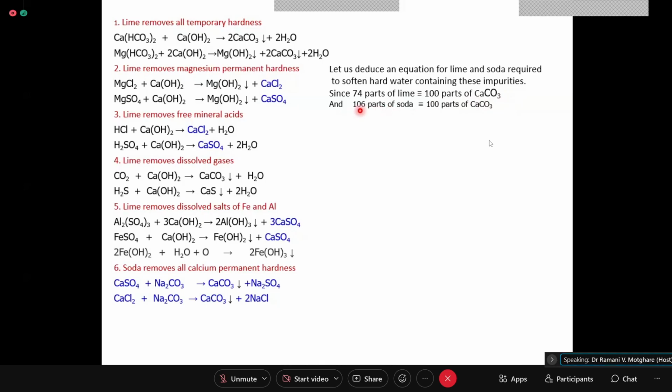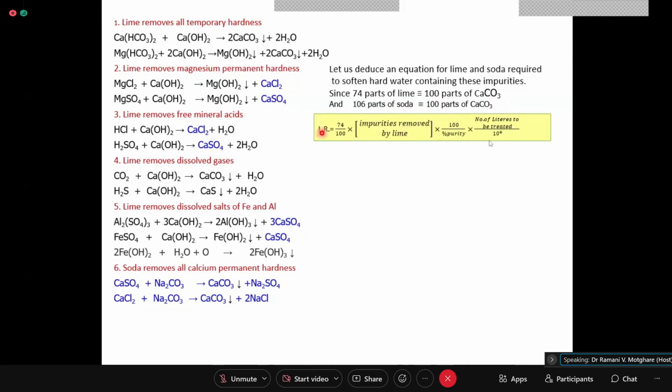Then soda molecular weight is 106. How 106? Na2CO3. CO3 is 60 and Na2 is 23 into 2, which becomes 46. 46 plus 60 is 106. So 106 is equivalent to 100 parts of calcium carbonate.